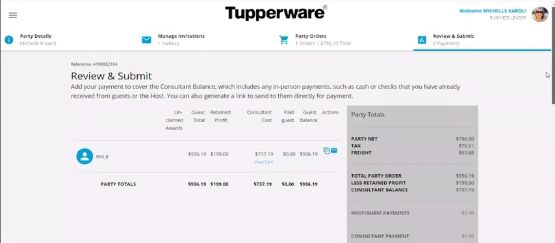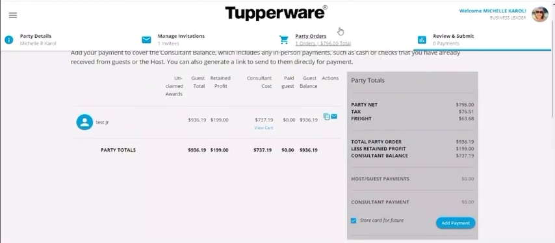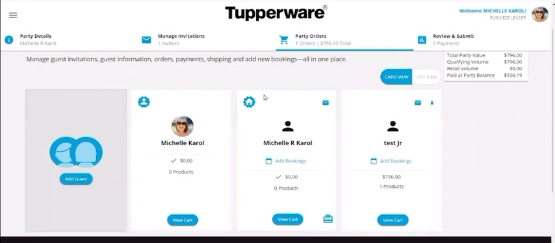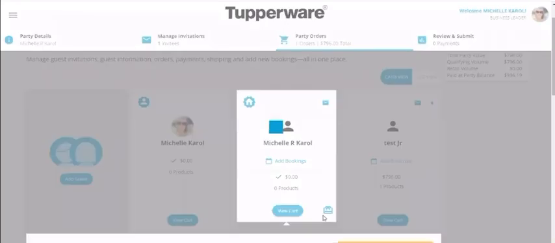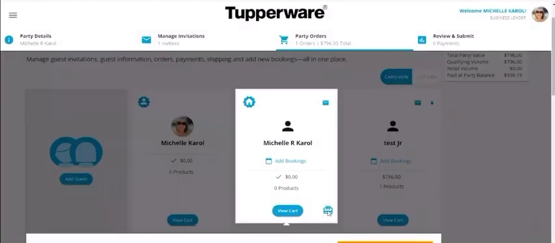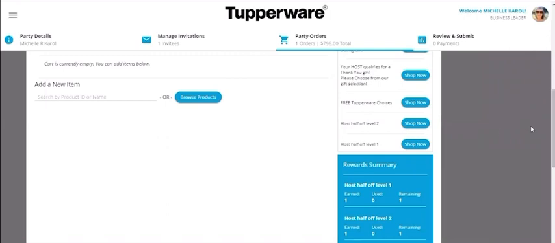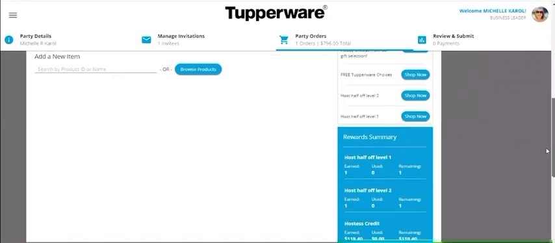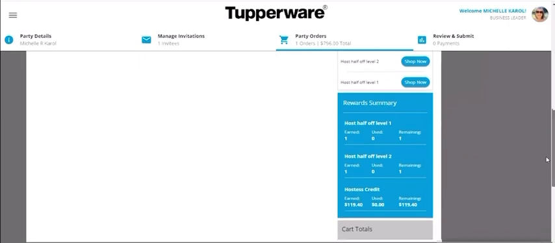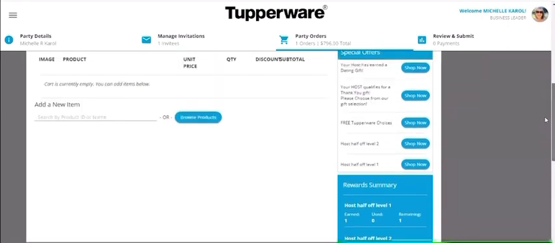Okay, so I'm going to slide this up here, and I'm going to check back with the party orders because my hostess now has some shopping to do. So again, my hostess is the one with the house. I'm going to click view cart, and notice that little present in the bottom right-hand corner. I don't know if that's the official name, but that's what I'm going to call it because it's a gift. It's a hostess gift, right? All right, so look at all these hostess rewards. Yay! Rewards, half off items, level 1, level 2, 118 in free product.